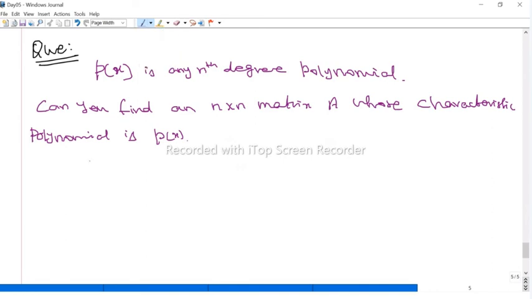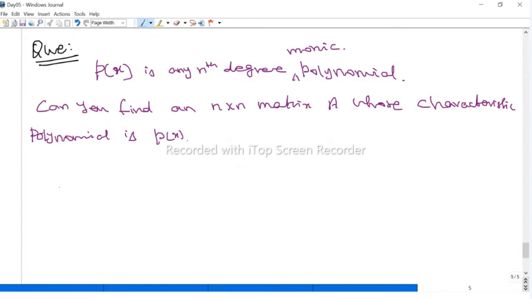Suppose we have a polynomial, any nth degree monic polynomial. It should be monic, that is, the leading term should be 1.